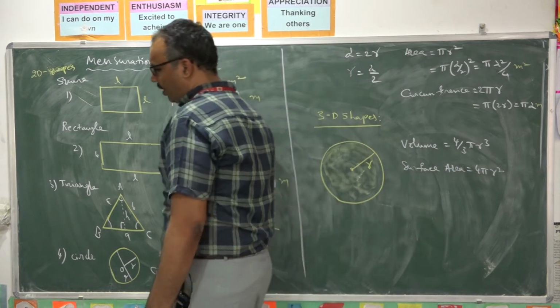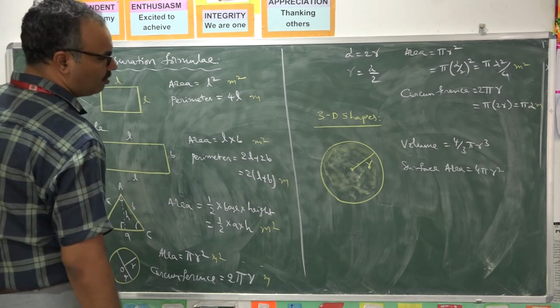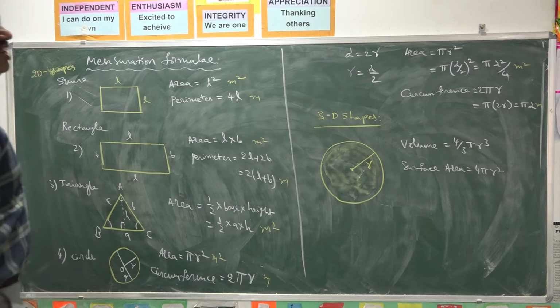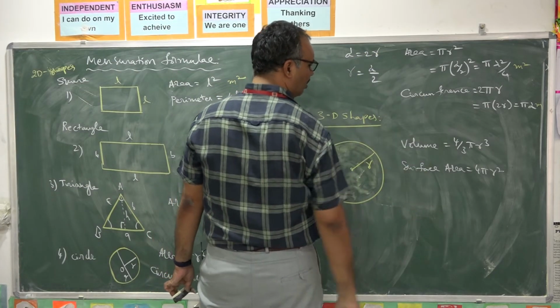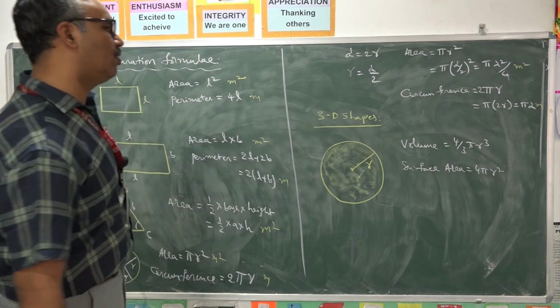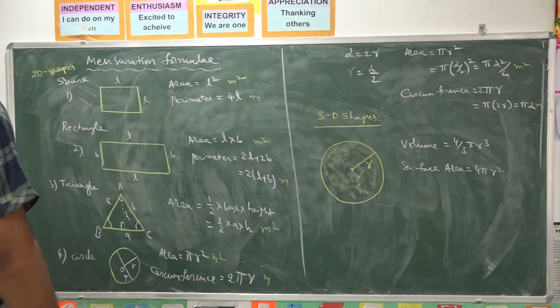Volume is 4 by 3 pi r cube and surface area is 4 pi r square. In terms of diameter, if you want, you substitute r is equal to d by 2, and you will get the formula for volume and surface area in terms of diameter.